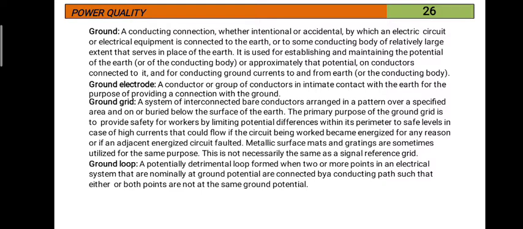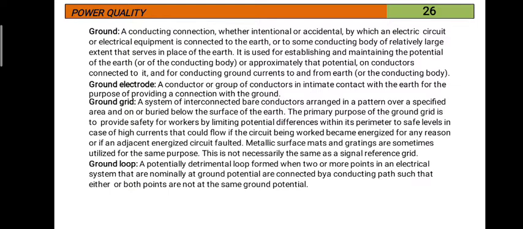Today we are going to discuss a few more definitions of the power quality terms. Ground: a conducting connection, whether intentional or accidental, by which an electric circuit or electric equipment is connected to the earth or to some conducting body of relatively large extent that serves in place of the earth. It is used for establishing and maintaining the potential of the earth, or approximately that potential, on conductors connected to it and for conducting ground currents to and from earth.